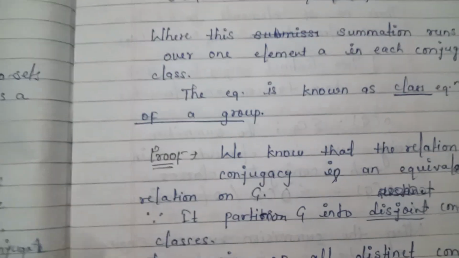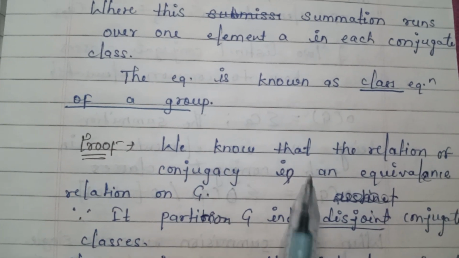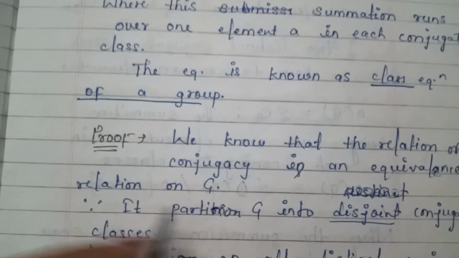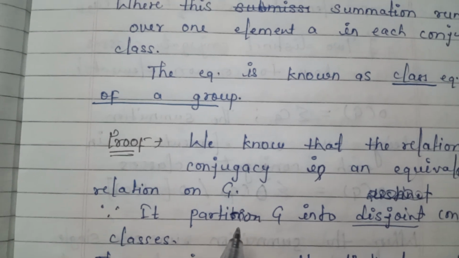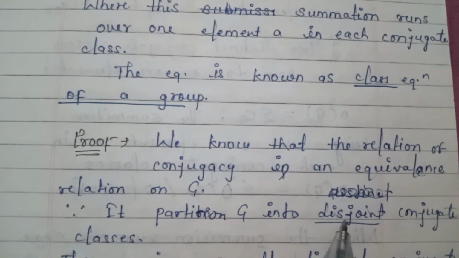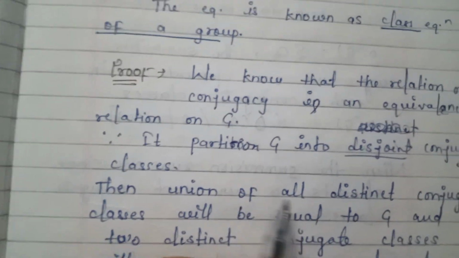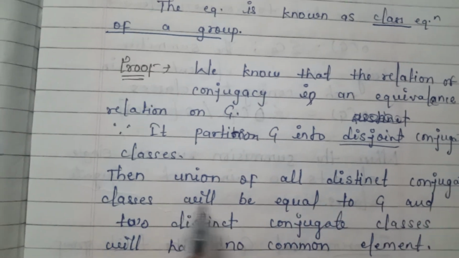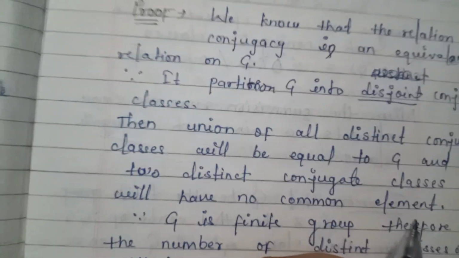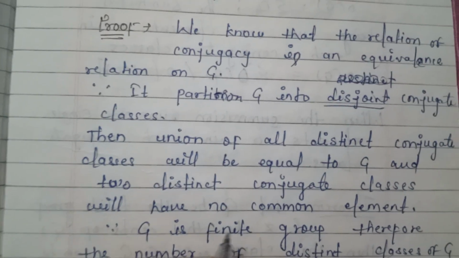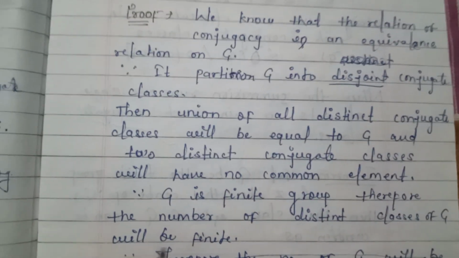Let us see the proof. We know that the relation of conjugacy is an equivalence relation on G, therefore it partitions G into disjoint conjugate classes. Then the union of all distinct conjugate classes will be equal to G, and two distinct conjugate classes will have no common element. Since G is a finite group, the number of distinct classes of G will be finite.